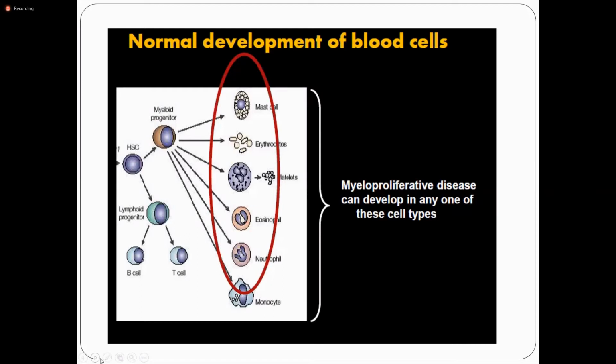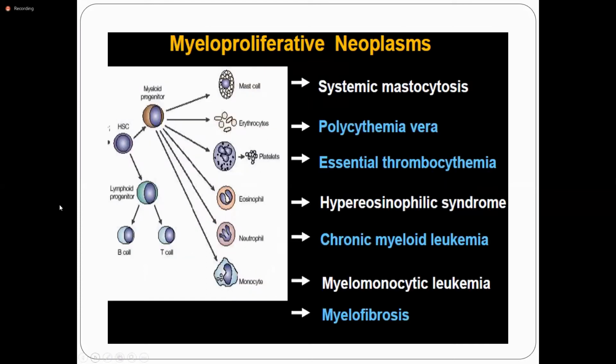Myeloproliferative disease can develop in any one of the cell types. When there is a genetic mutation in the mast cell lineage, it gives rise to systemic mastocytosis. If there is a defect in the erythrocyte lineage, it gives rise to polycythemia vera. If there is a mutation in the platelet lineage, it gives rise to essential thrombocythemia. If there is an eosinophilic lineage defect, it gives rise to hypereosinophilic syndrome or chronic eosinophilic leukemia. If there is a myeloid cell defect, it gives rise to chronic myeloid leukemia.